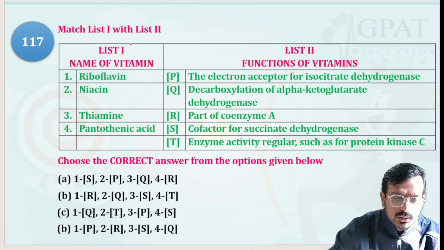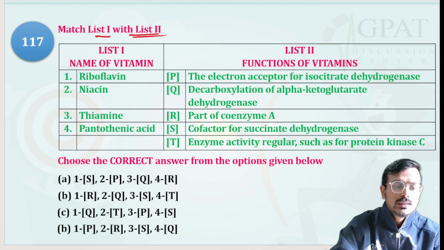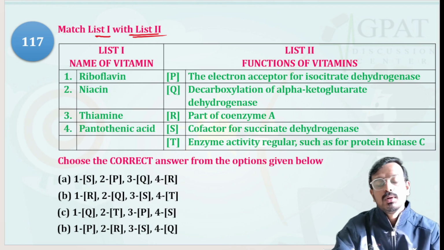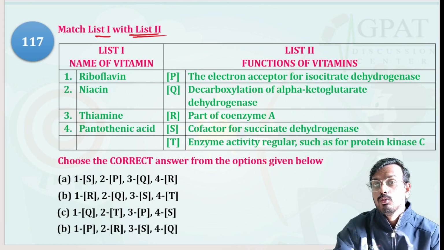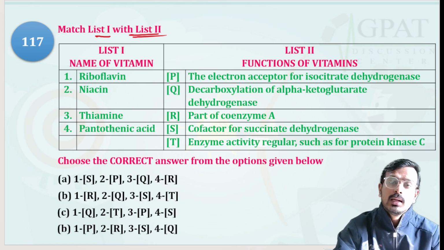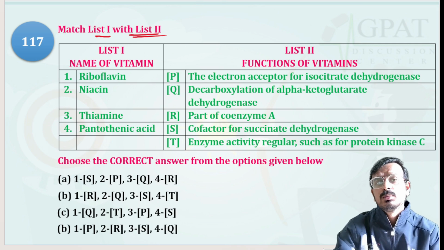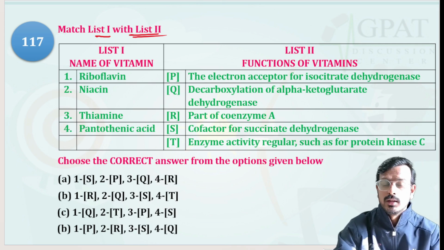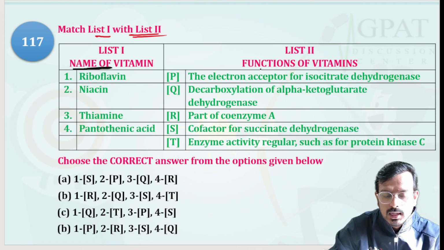Moving to the next question: match list one and list two. Whenever I discuss this type of question, I always explain that you should try to find out one answer. In 90% of cases, if you know one correct answer, then the rest will automatically be correct. We have the names of the vitamins in list one, and in the second list the function of that vitamin.